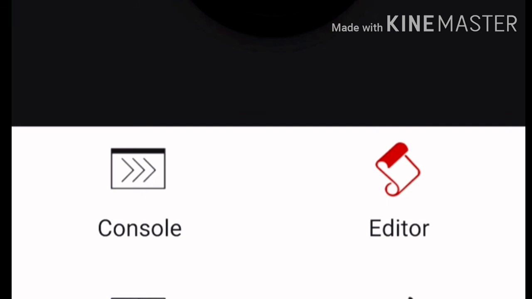Next we can try the script mode. For that we have to click the editor mode, that is the editor icon. It opens the programming window page. In that we can type. The main feature of editor mode is we can do some editing in this editor mode. It's similar to notepad. As a whole the file can be stored and we can run as a whole. So it's very easy to use the editor mode. It's nothing but script mode.